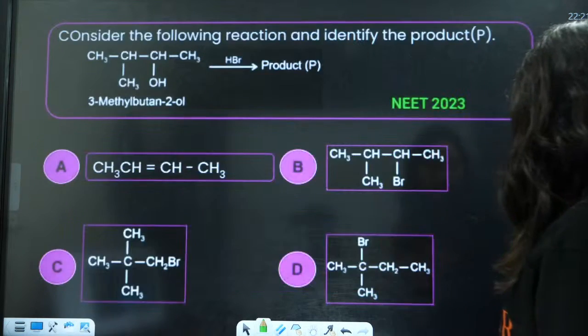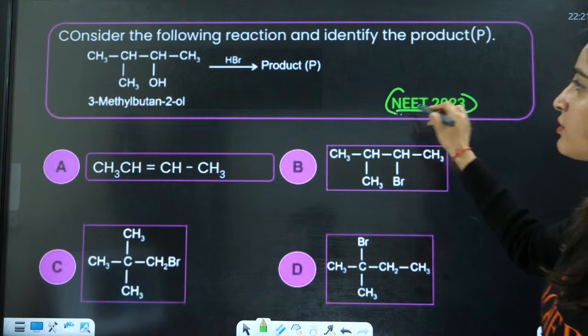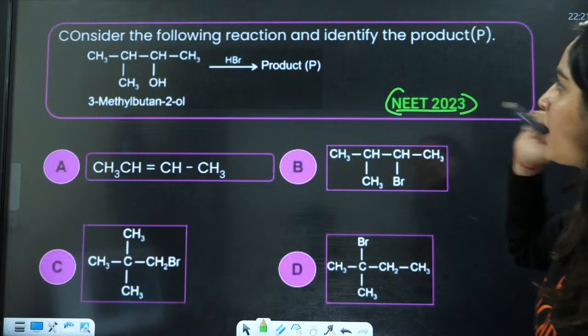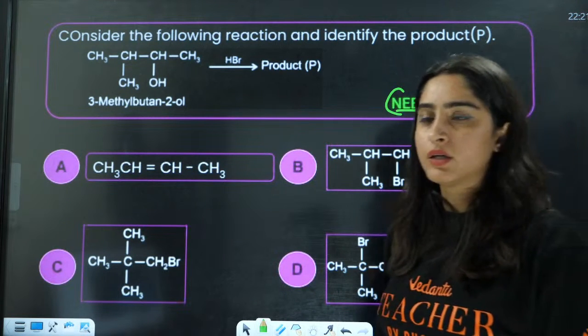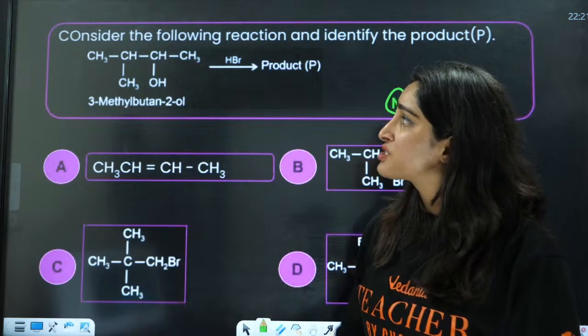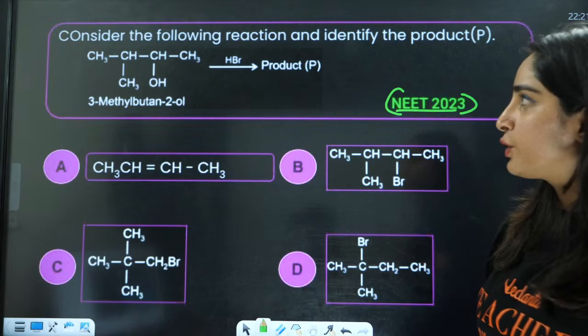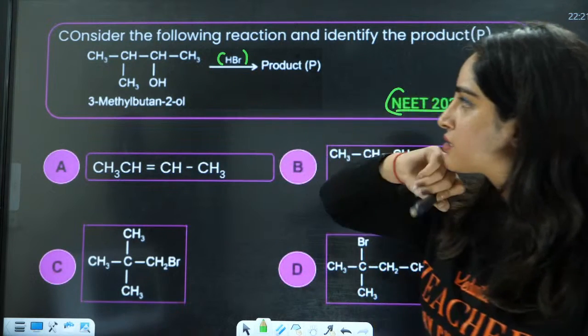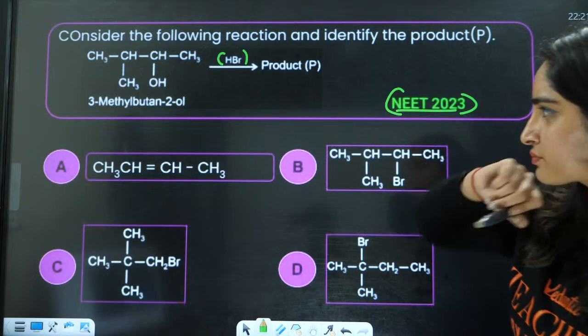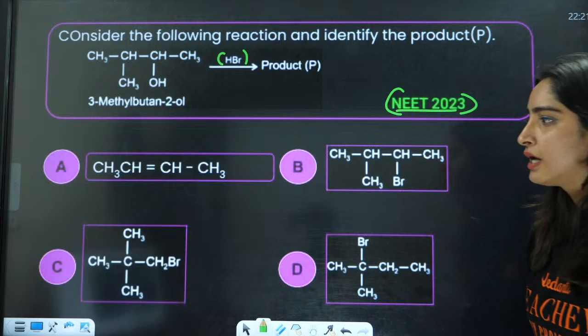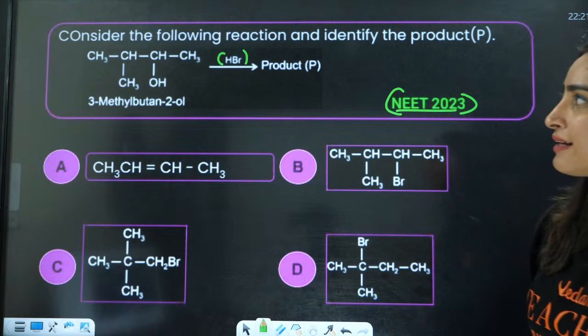Next you have the 2023 question. Consider the following reaction and identify the product here. You see, so many questions are from this. You have HBr, and this is a 2-degree alcohol here. What will be the product in this case?